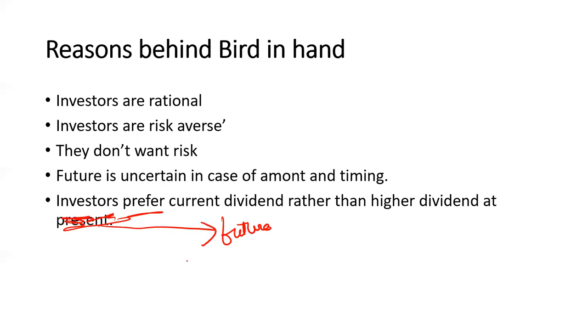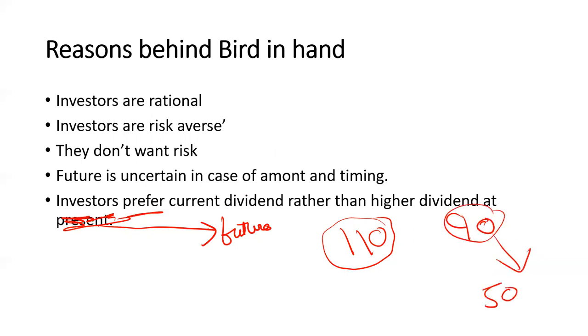So the last point I will repeat once again. An investor prefers the current dividend rather than a higher dividend in future. Suppose, for example, a person is offered a share at 110 rupees, versus buying a share which costs 90 rupees and in future he will get a dividend of 50 rupees on it.